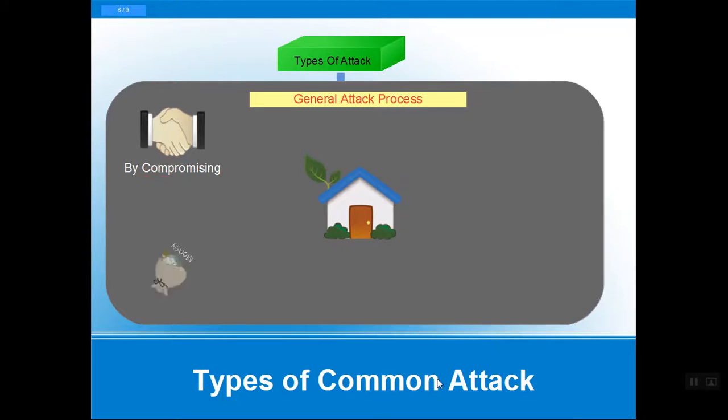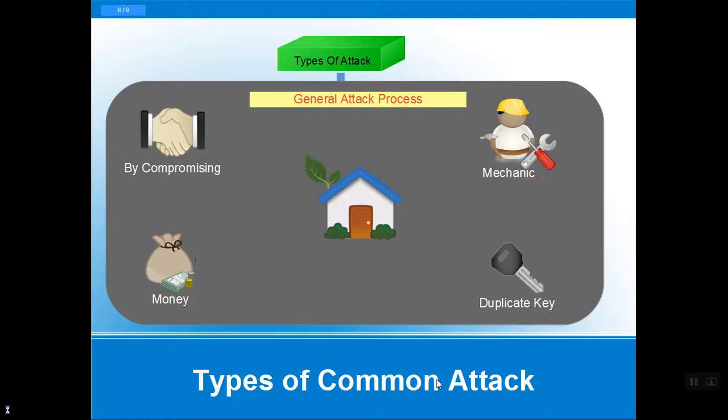Second, by using money: we can lure someone, give money to anyone to get the information without involving ourselves, and access that house. And third, by using a mechanic or any tool to make a duplicate key, or use a master key, to access the house. So in general terms, that is how a general attack process goes.